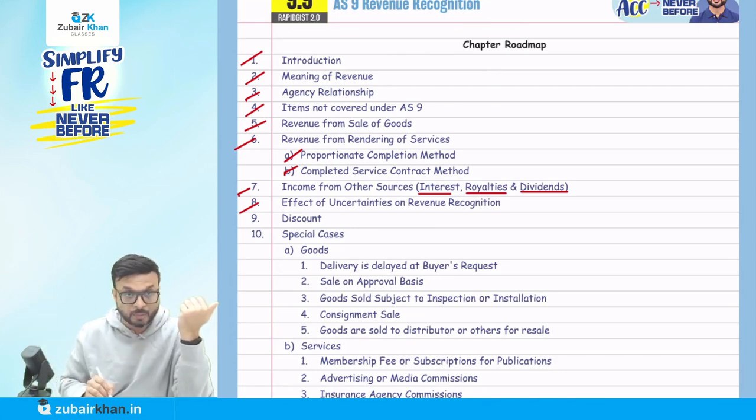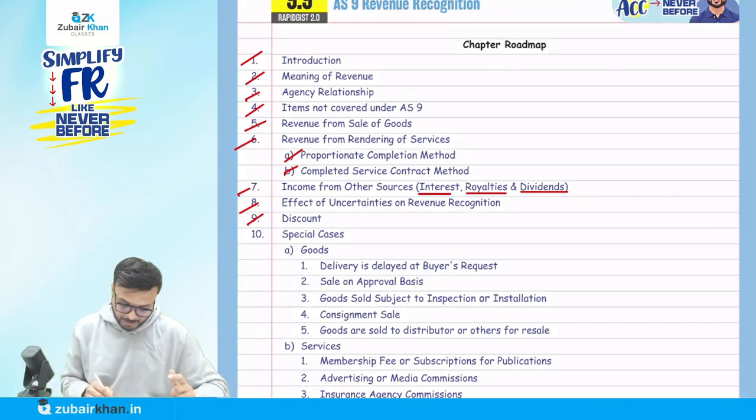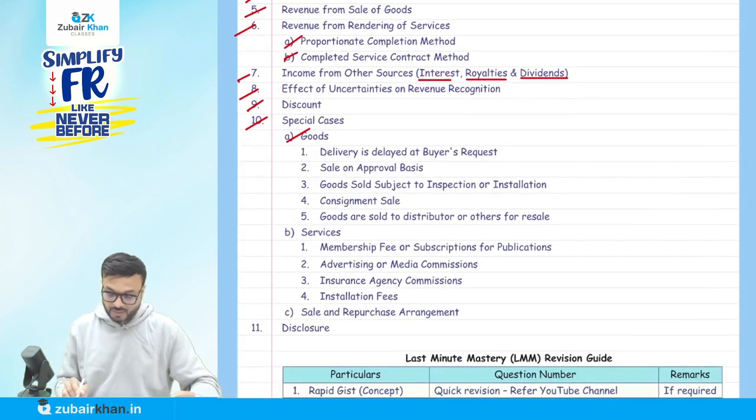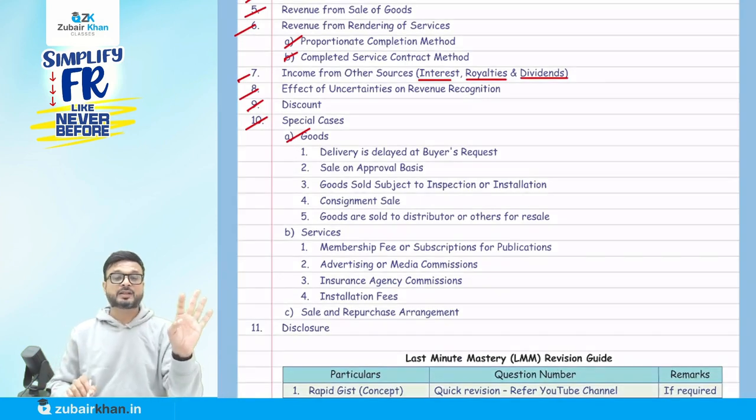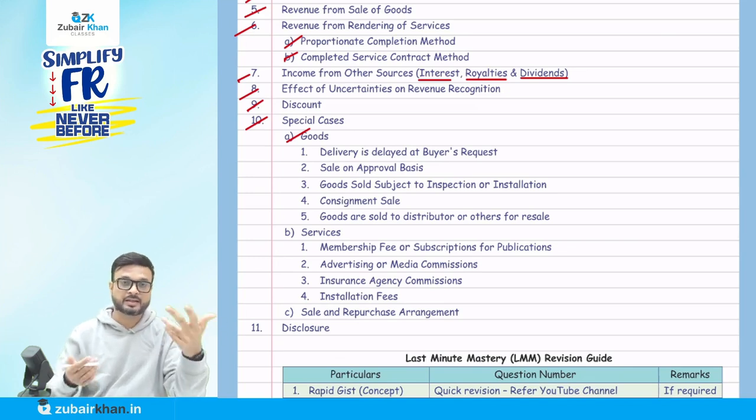Discount: trade discount is reduced from the sale value, and cash discount will be recorded as an expense in the P&L account. Special cases: goods delivery delayed at the buyer's request. What are the four conditions? Goods are ready, it's our identity, we cannot deliver to someone else, and the title has been transferred.